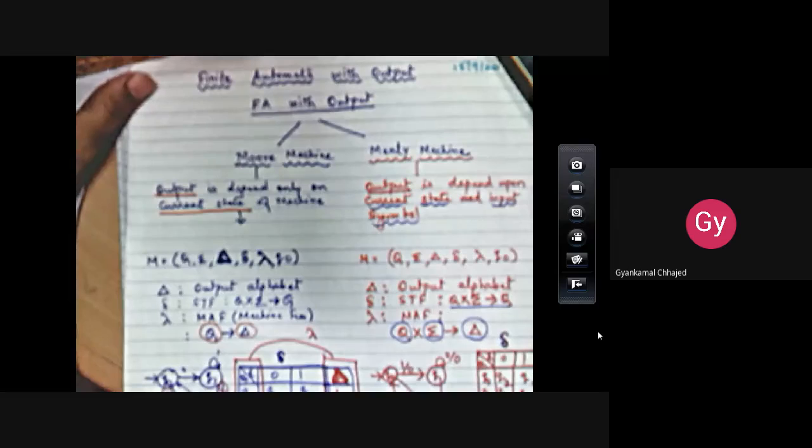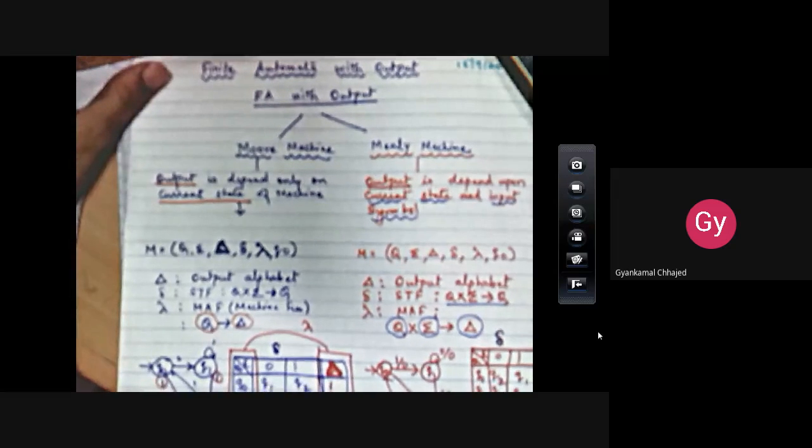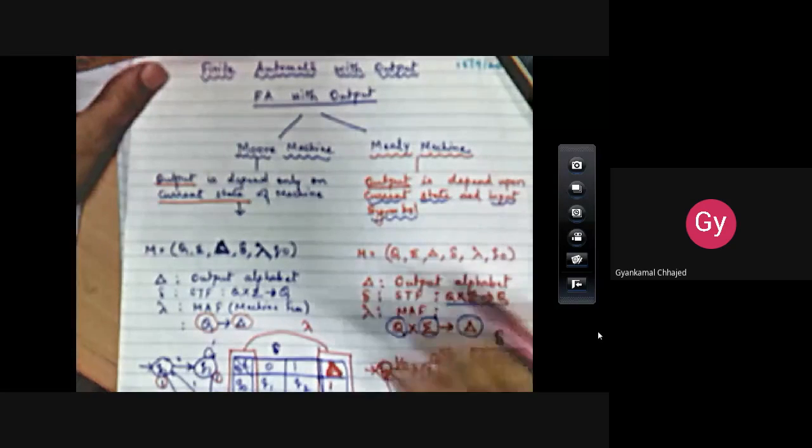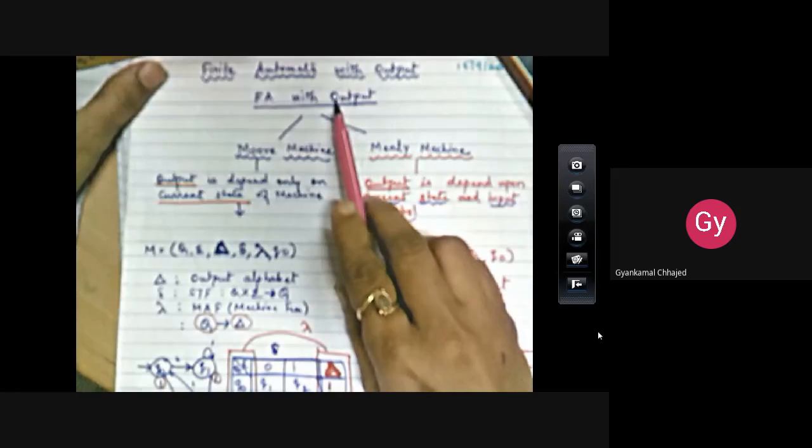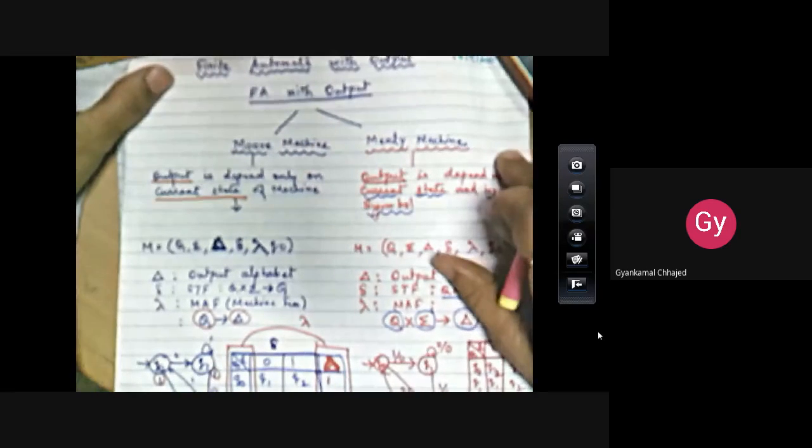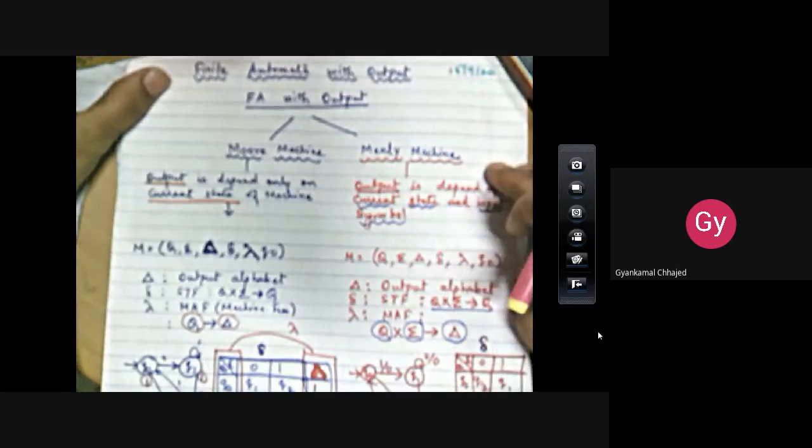So, what are the Moore and Mealy machines? This is the topic of today's discussion. Actually these Moore and Mealy machines come under what is called finite automata with output. There are two types of machines under this finite automata with output. We already know that finite automata doesn't produce output. It indicates whether the given language is acceptable by the given finite automata, or a string, by reaching or not reaching a final state.